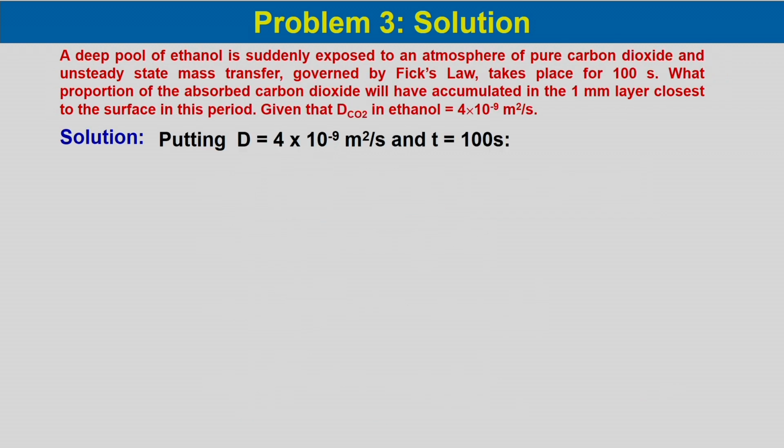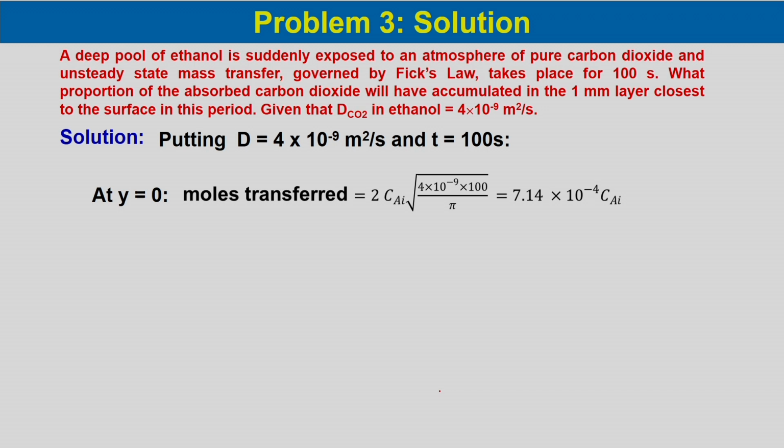Now, the values which are given: D is equal to 4 into 10 to the power minus 9 meter square per second and t is 100. If we put this value at y equal to 0, the mole transfer we can calculate from the earlier equation. So, this is the moles transferred at y equal to 0: 7.14 into 10 to the power minus 4 C_Ai. So, this is the mole transfer in terms of the interfacial concentration.